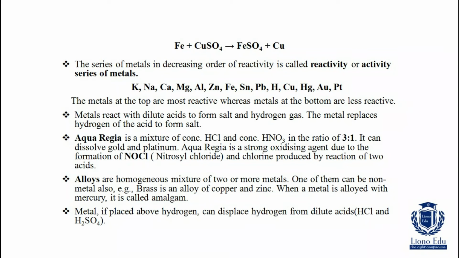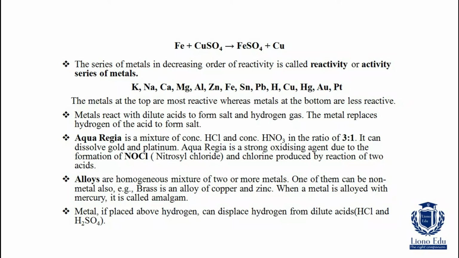Alloys. What is an alloy? An alloy is a homogeneous mixture of two or more metals, and one of them can be a non-metal also. Example: brass is an alloy of copper and zinc. What is amalgam? When a metal is alloyed with mercury, it is called amalgam.